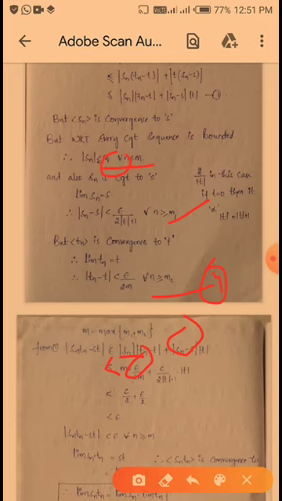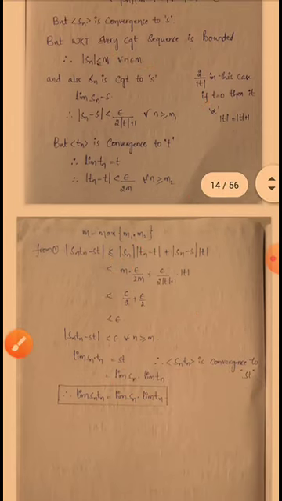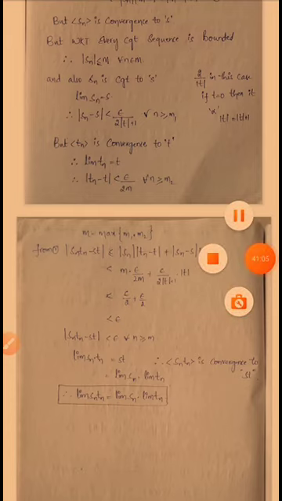So here we get cancel terms, and we get epsilon by 2 plus epsilon by 2, that is nothing but epsilon. So mod Sn into Tn minus ST is less than epsilon for all n greater than or equal to m. So that is nothing but limit Sn into Tn is equal to ST. So we have to write: limit Sn into Tn is equal to, in place of S I am writing limit Sn, in place of T I am writing limit Tn. Therefore limit Sn into Tn is equal to limit Sn into limit Tn. Okay, and next.